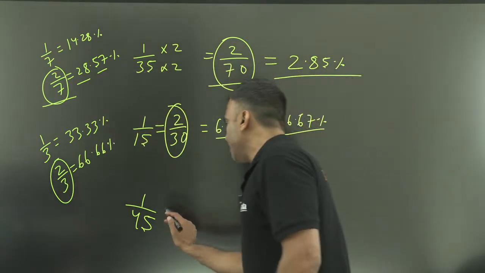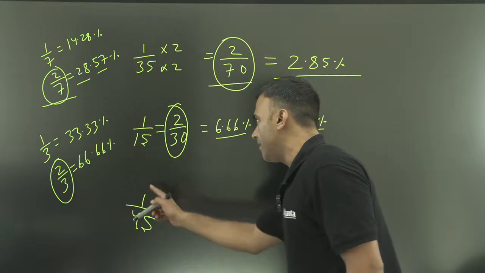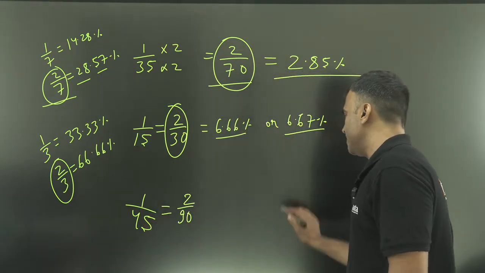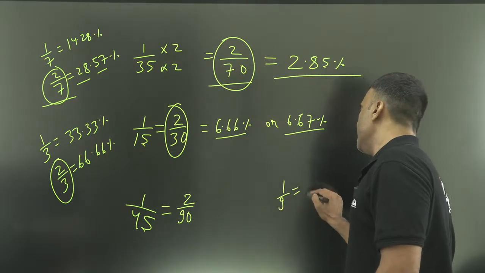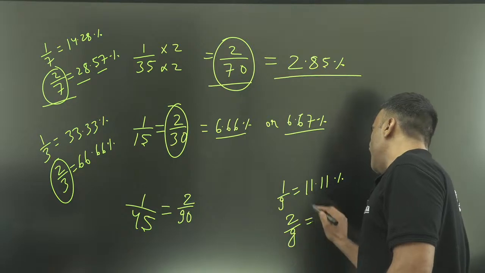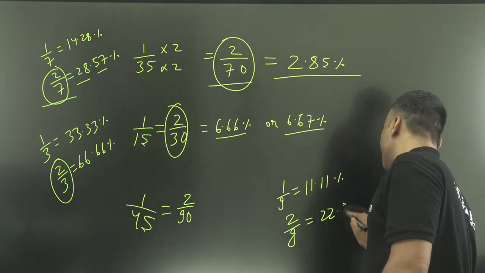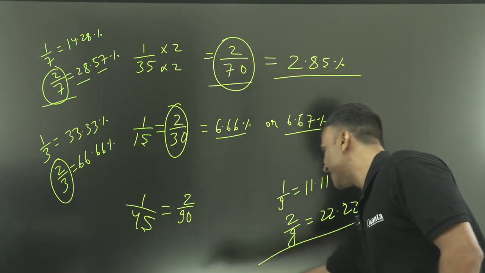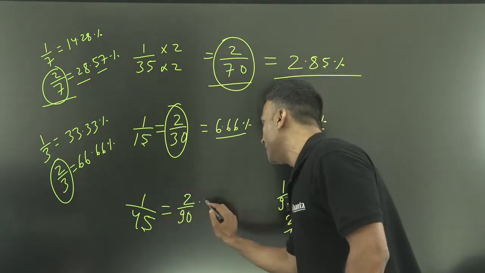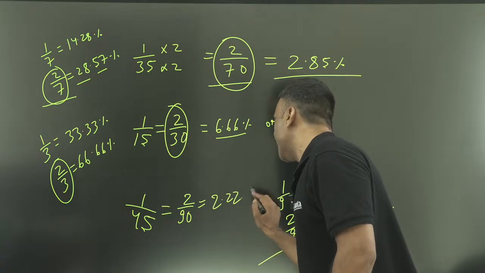1 by 45. How do I calculate 1 by 45? Multiply by 2, you'll get 2 by 90. Okay, so 2 by 90. We have 1 by 9, that is 11.11%. So 2 by 9 would be very difficult to calculate as far as the table of 2 is concerned. So 2 by 9 is 22.22. So 2 by 90 will be 2.22%.